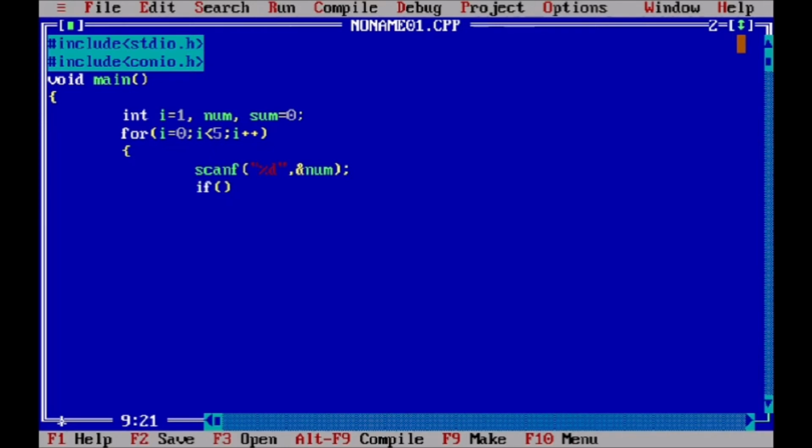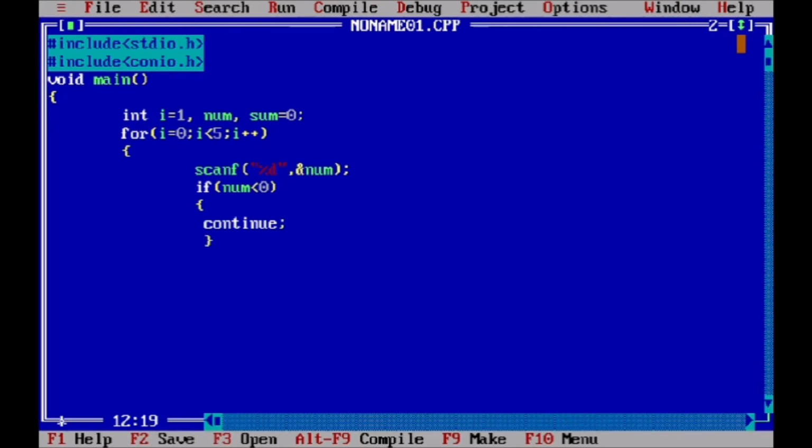Now if the value of num is less than 0, then we don't want the summation and we continue to our next iteration. So we use continue.